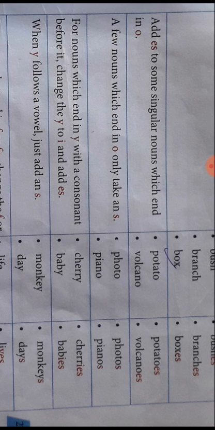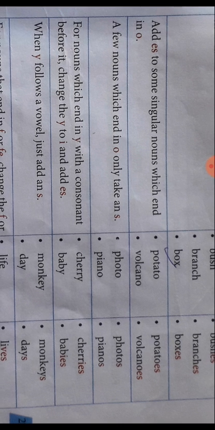Now, nouns which end in y with a consonant before it. You know what consonants are? A, E, I, O, U are your vowels, and the remaining letters are your consonants. Sometimes H is also treated as a vowel sound, when you pronounce H-O-U-R, hour. The H is silent, and O-U-R comes. So this way sometimes H is also like a vowel.